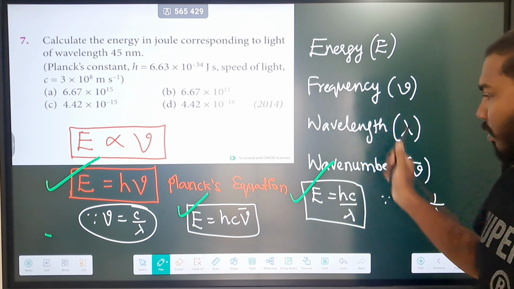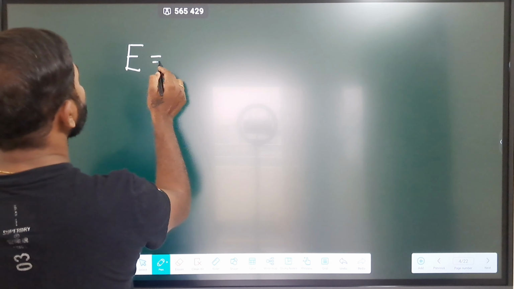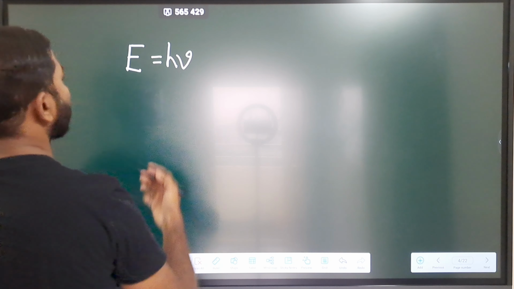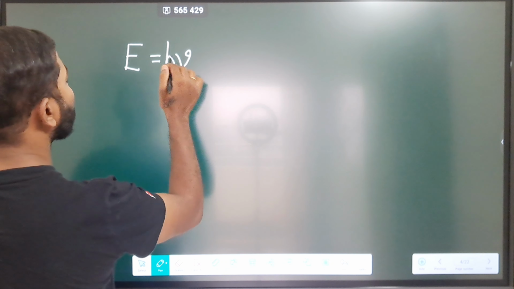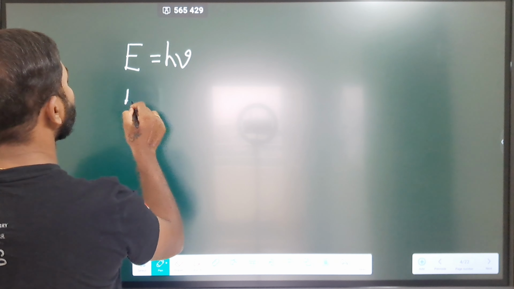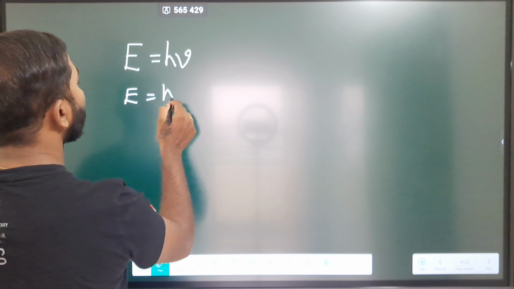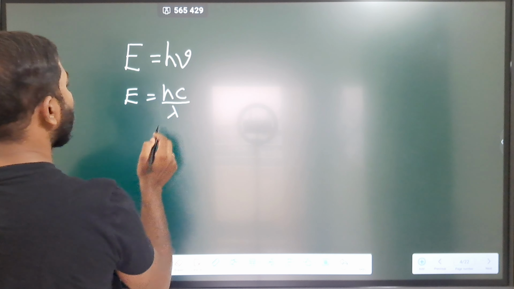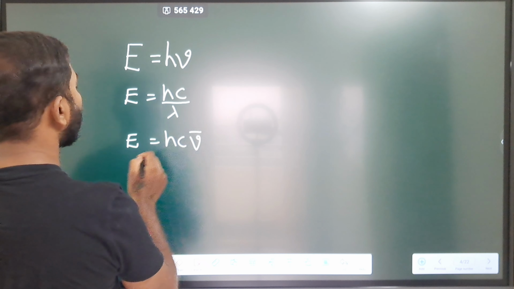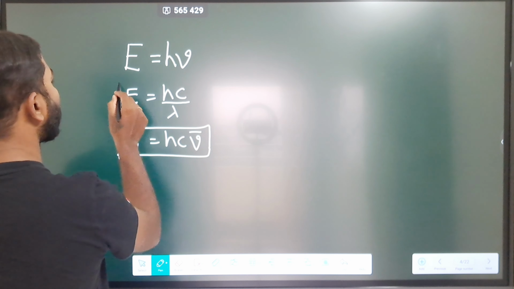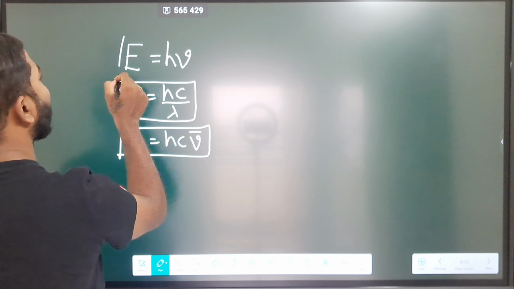So what we can conclude here is that energy is equal to h nu. We know this is called Planck's quantum equation. Now, just now we have written this equation and rewritten it as hc by lambda, and then 1 by lambda can also be written as hc nu bar. So if you observe, all three equations represent the same energy relation.